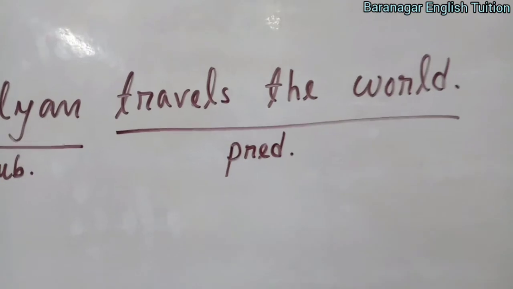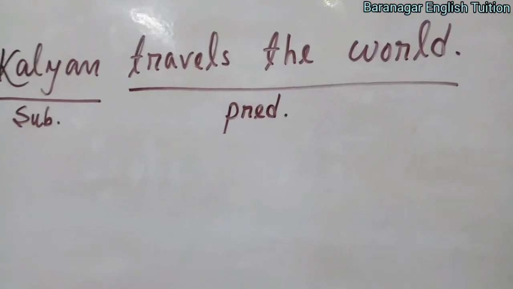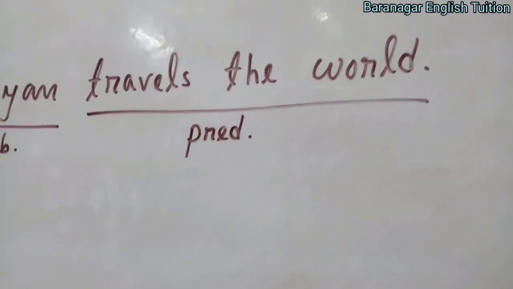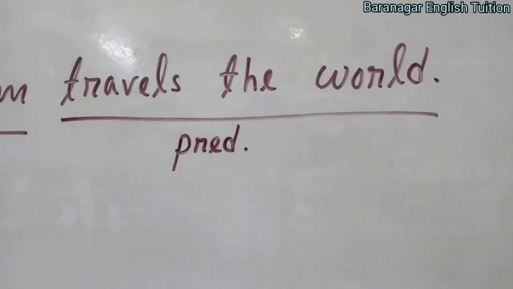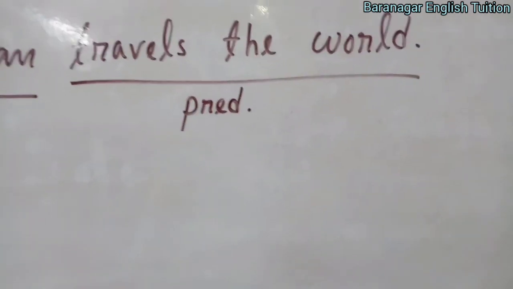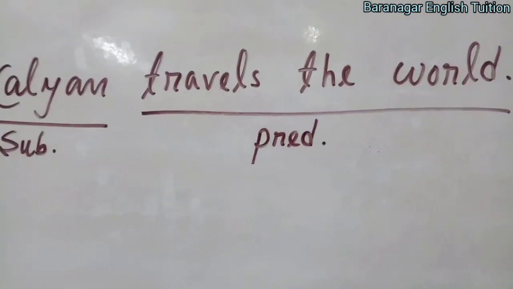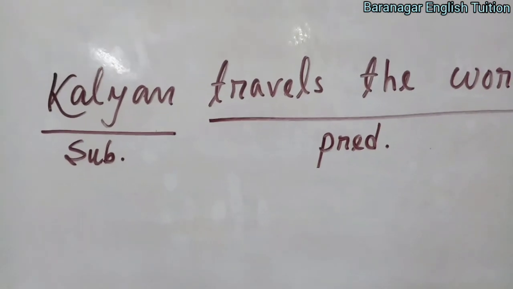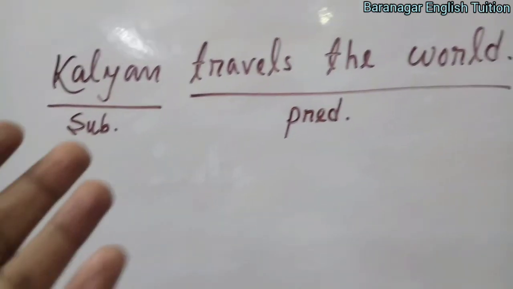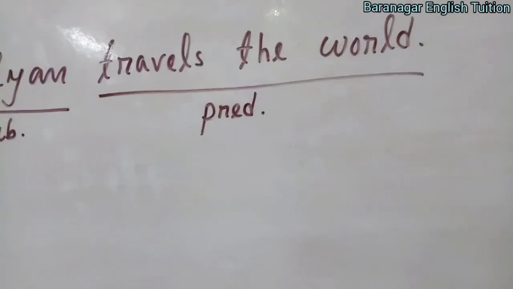In this sentence you found it easily, but remember in other sentences there are a lot of things like adverbs, adjectives and much more. But remember, if you want to find the proper predicate, then you have to ask the question to the subject with what, like what does Kalyan do. The answer you get is called the predicate.